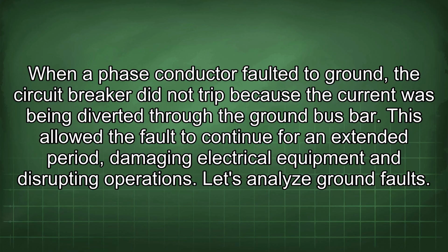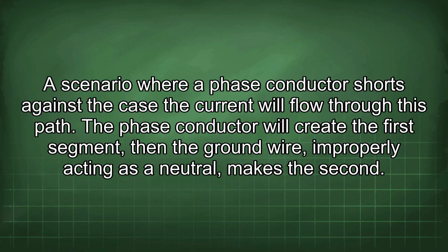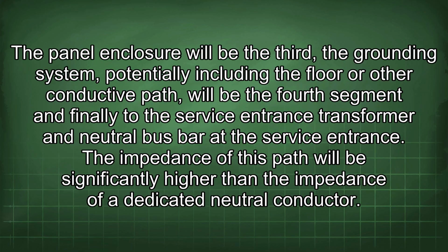Let's analyze ground faults. In a scenario where a phase conductor shorts against the case, the current will flow through this path. The phase conductor will create the first segment, then the ground wire, improperly acting as a neutral, makes the second. The panel enclosure will be the third. The grounding system, potentially including the floor or other conductive path, will be the fourth segment, and finally to the service entrance transformer and neutral bus bar at the service entrance.